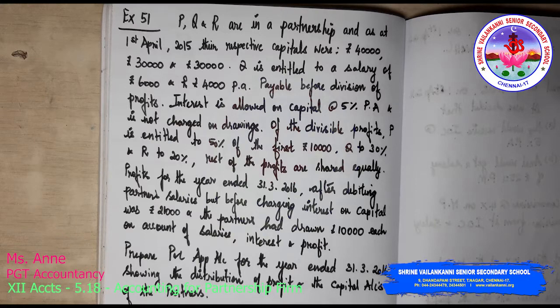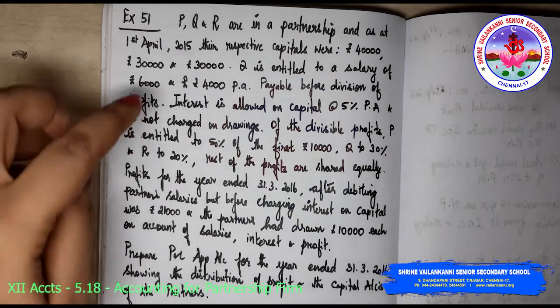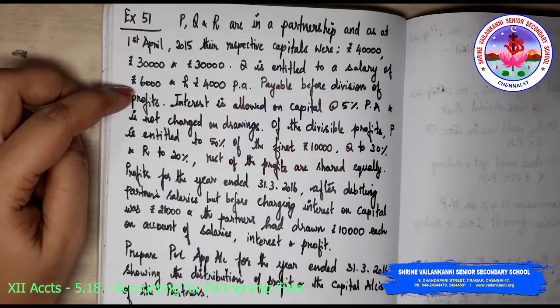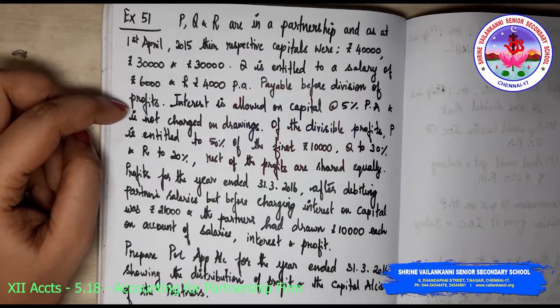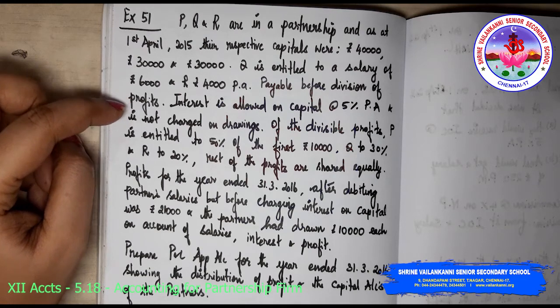This session we are going to discuss exercise 51. P, Q and R are in a partnership and as at 1st April 2015 their respective capitals were 40,000, 30,000 and 30,000. Q is entitled to a salary of 6,000 and R 4,000 per annum, payable before division of profits. So before division of profits, they have to get a salary of 6,000 and 4,000.